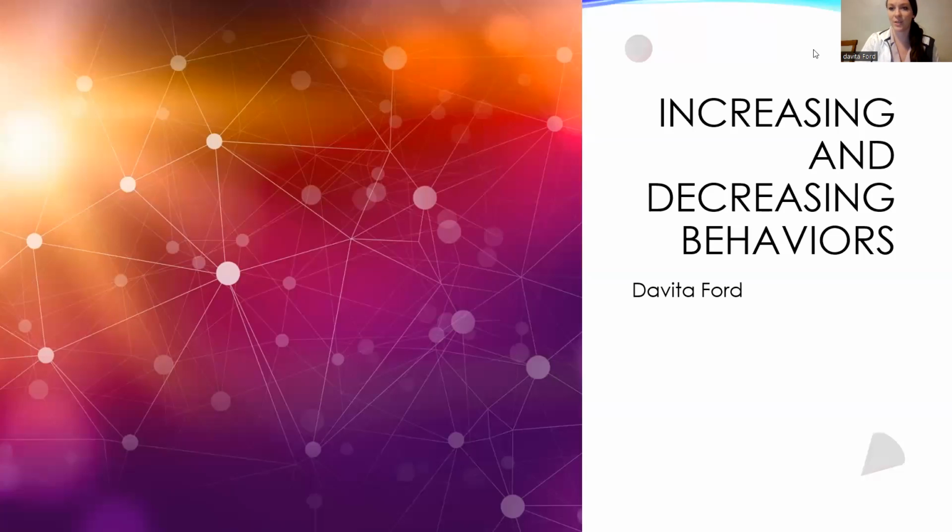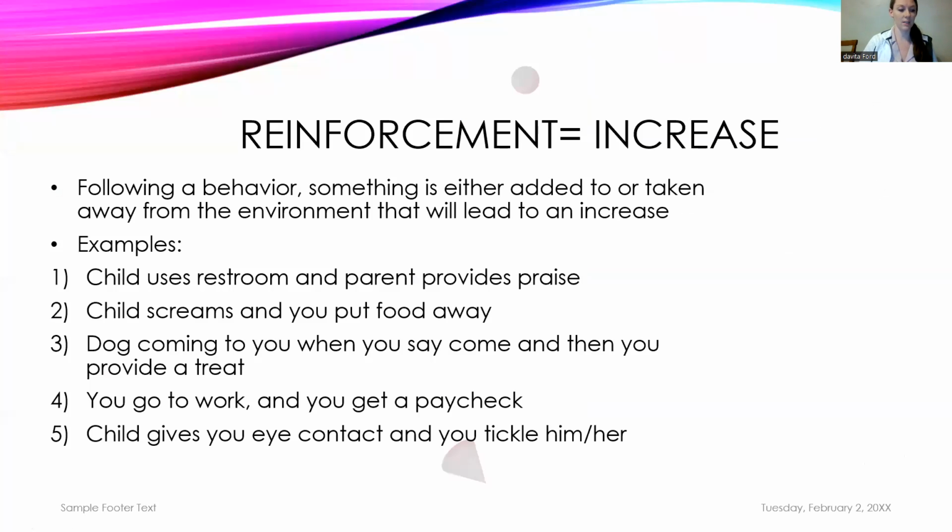All right, hey everybody. So today we're going to talk about the reasoning behind why certain behaviors increase and what causes behaviors to decrease. Now, in our field, we use this term called reinforcement. So for us in the field of ABA, when we say reinforcement, we just mean that something has changed in the environment. Following a behavior, something was either added to the environment or something was taken away from the environment that led to the behavior increasing. Behaviors don't ever increase for no reason. There's something going on that's causing that increase.